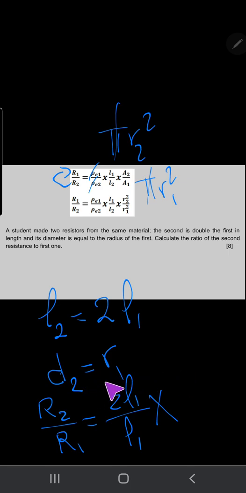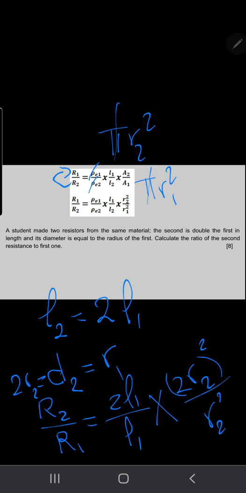Area 1 has radius r1, and diameter 2 equals 2 radius 2, so instead of r1 we put 2r2. 2r2 power 2 over r1 square, sorry, r1 square over r2 square. r2 square cancels with r2 square, L1 cancels with L1. 2 power 2 equals 4, 4 times 2 equals 8.